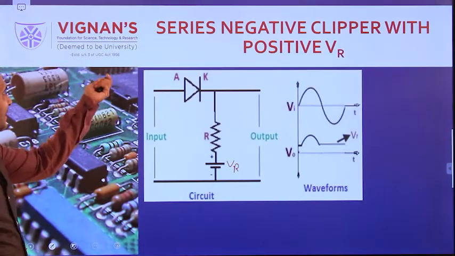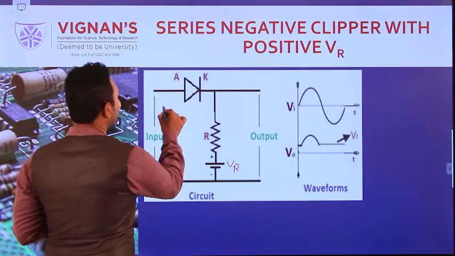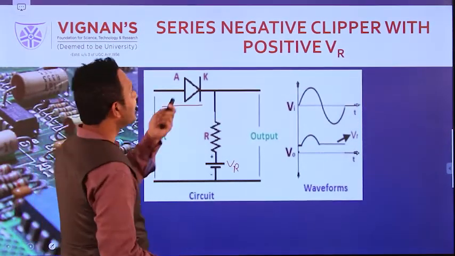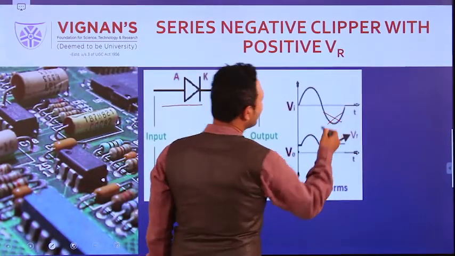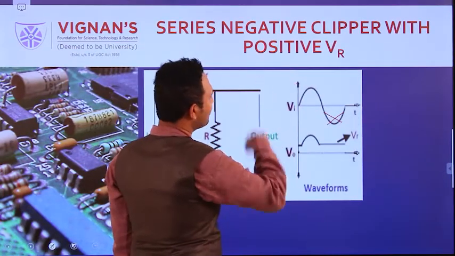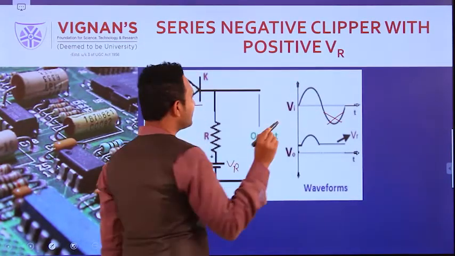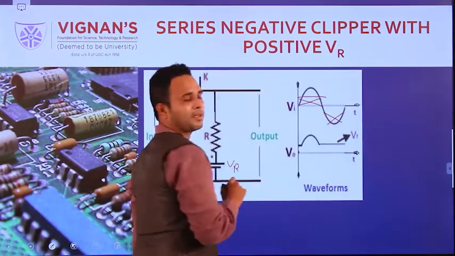Similar diagram. Why is it named series? Because here the diode is connected in series. Negative clipper means the negative peak is clipped. So negative clipper with positive reference. With positive reference, some of the positive part is also removed, right?